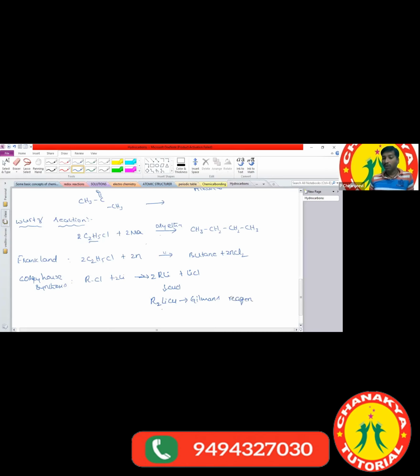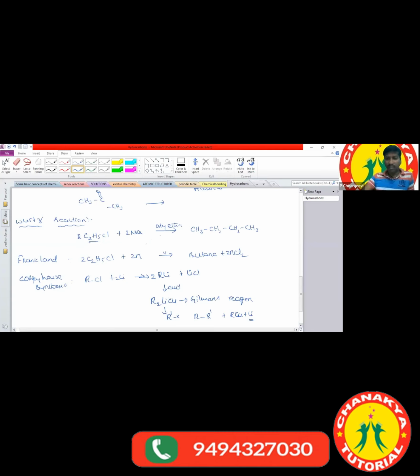Then we treat the Gilman's reagent with another alkyl halide, another RX. If it is treated with another mole of alkyl halide, it forms an unsymmetrical alkane plus alkyl copper plus lithium halide. So by using this method also we prepare unsymmetrical alkanes.